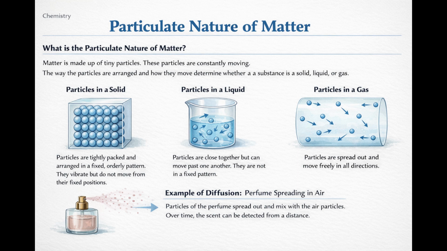Evidence of the particulate nature of matter includes diffusion, Brownian motion, and the compressibility of gases. For example, when perfume is sprayed in a room, its smell spreads because the particles move freely through air. The particulate nature of matter helps explain many physical properties of substances such as density, pressure, and states of matter.